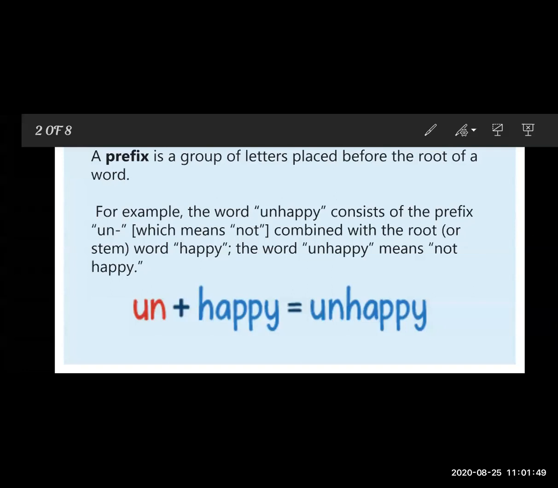See, I'm giving you one example here. The first one, see the word unhappy. In this word, the un is a prefix.